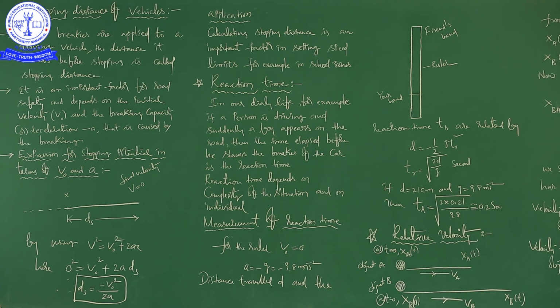So the name of the topic is stopping distance of vehicles. See this: when brakes are applied to a moving vehicle, the distance it travels before stopping. Before stopping means when it stops, the final velocity, or the instantaneous velocity at that moment, is 0. This is called stopping distance. This is the definition of stopping distance.